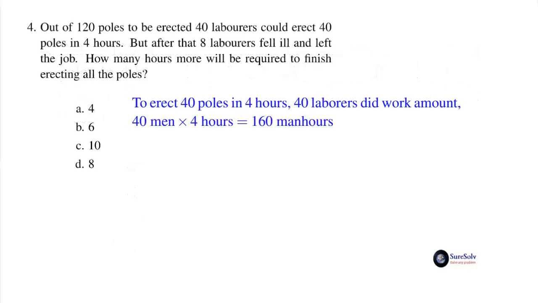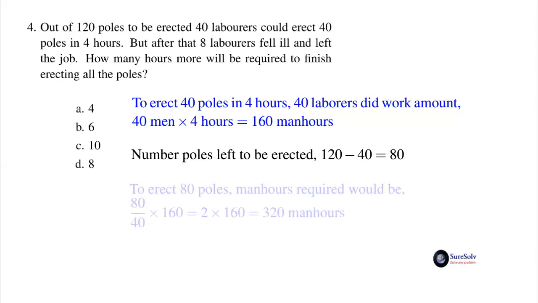To erect 40 poles in 4 hours, 40 laborers did work amount of 160 man hours. After erecting 40 poles, number of poles left to be erected out of 120 is 80. For erecting 40 poles, work amount is 160 man hours. So for erecting leftover 80 poles, work amount yet to be done is 320 man-hours.